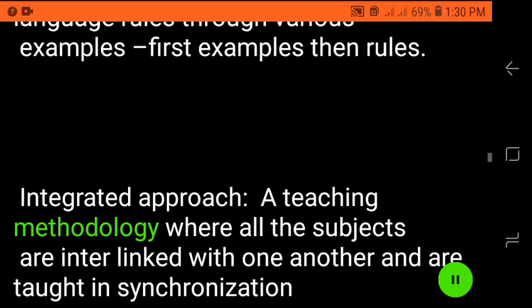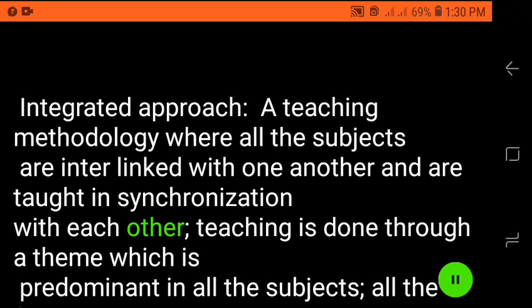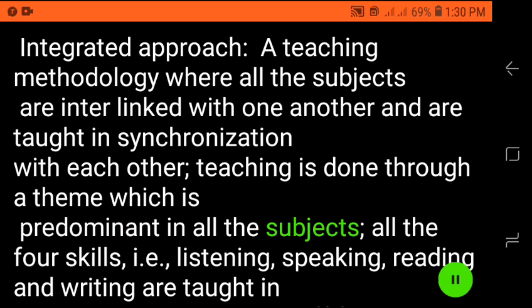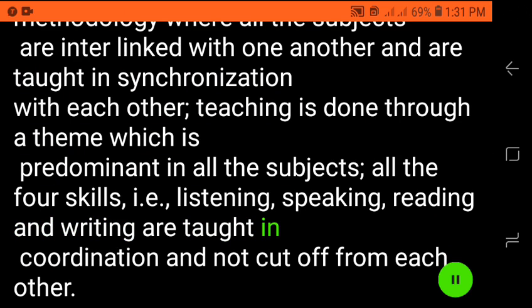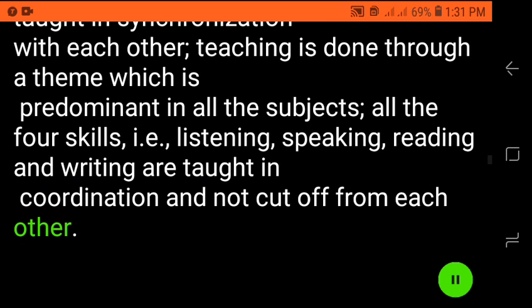Integrated approach, a teaching methodology where all the subjects are interlinked with one another and are taught in synchronization with each other. Teaching is done through a theme which is predominant in all the subjects. All the four skills, i.e., listening, speaking, reading, and writing, are taught in coordination and not cut off from each other.